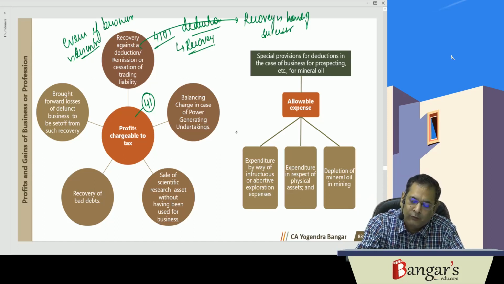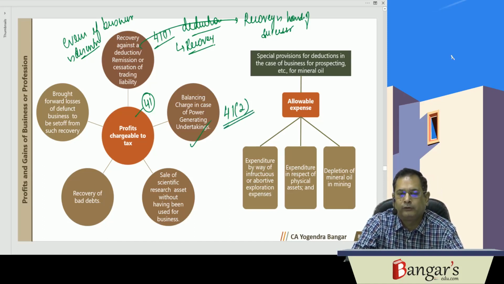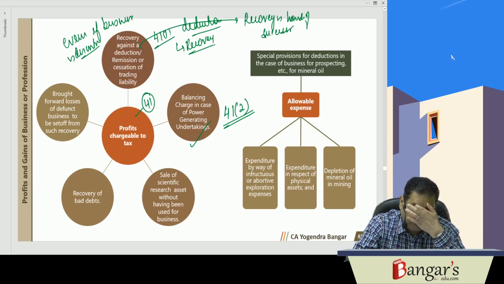Then in case of what? Power generating undertakings, balancing charge. In case of power generating undertakings, we have already discussed under section 41(2). Earlier we have discussed the same. It will be taxable as profits chargeable to tax.